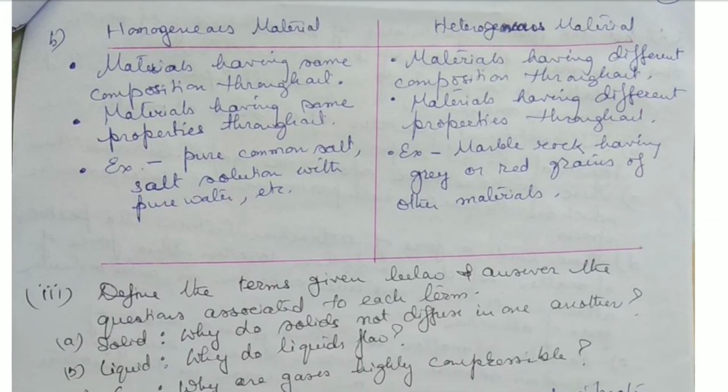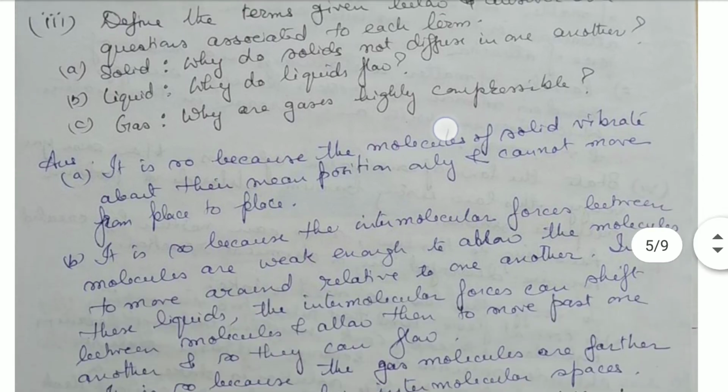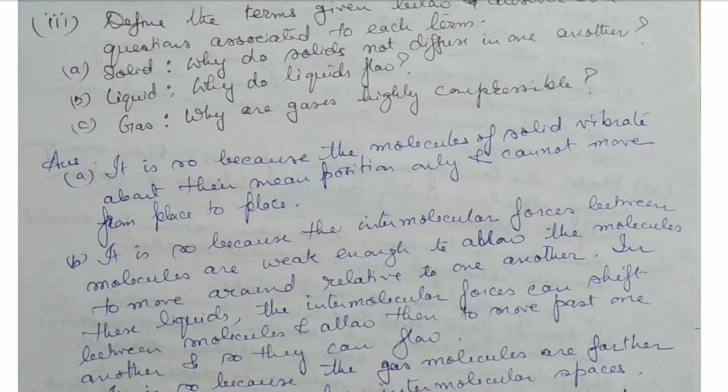Okay, then third question is define the terms given below and answer the questions associated to each term. First is solid, liquid, and gas. For solid, why do solids not diffuse into one another? Liquid, why do liquids flow? And in case of gas, why are gases highly compressible? So first one, why do solids not diffuse into one another?